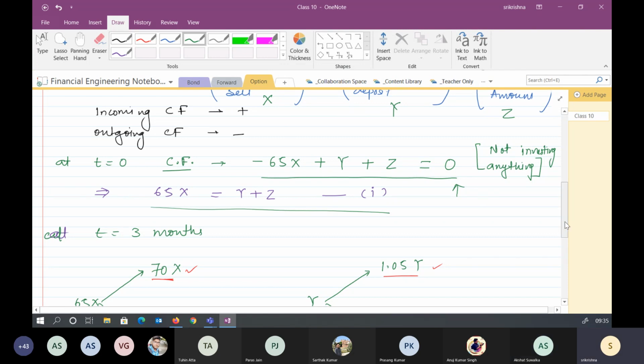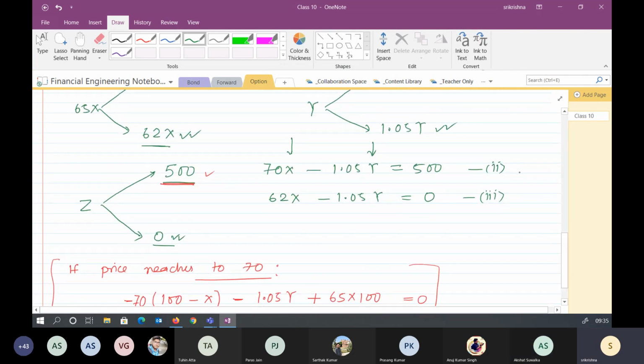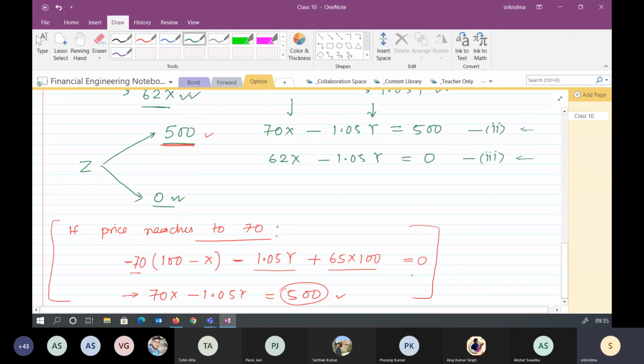Yes, sir. Correct. And in both of these scenarios, the net cash flow will again be equal to 0, which we have already done here in the red one. We have said that at t equal to 3 months, if the price reaches 70, we can write this equation and get it equal to 0.